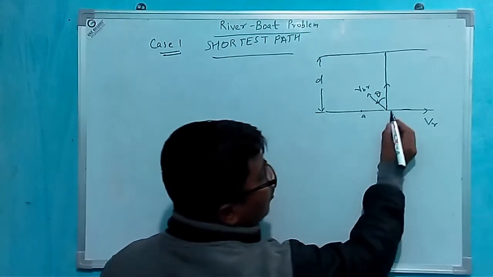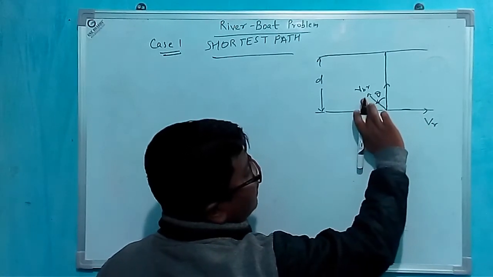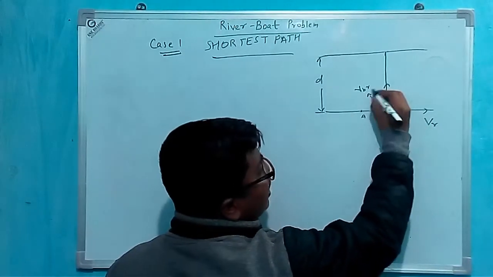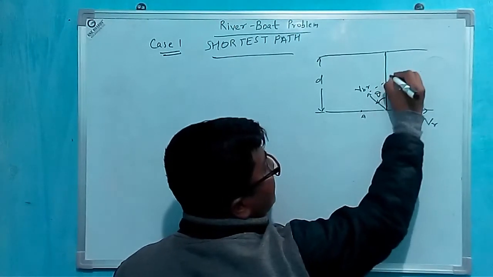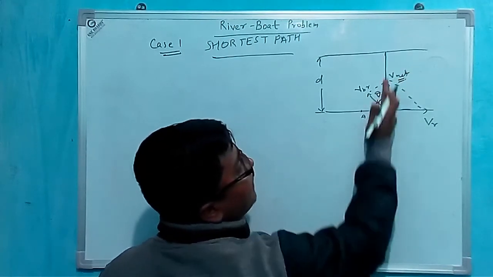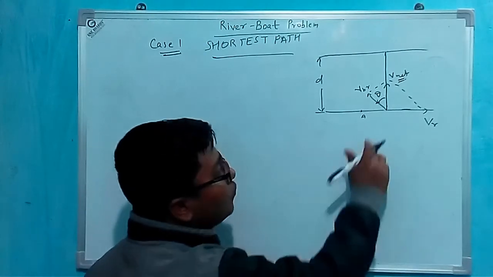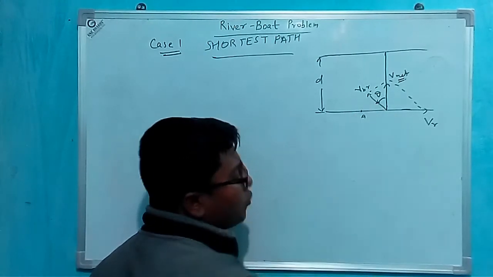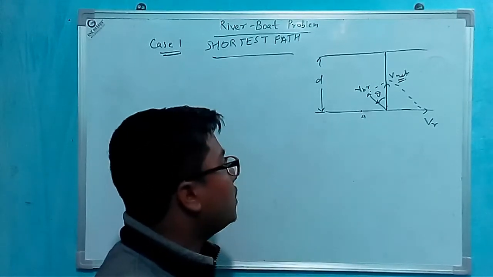Why? Because the velocity of river is in that direction and the velocity of boat with respect to river is in that direction, therefore the net velocity will be in that direction, because we need the net velocity in the perpendicular direction of the river. Therefore we move at some particular angle theta to the perpendicular of the river.